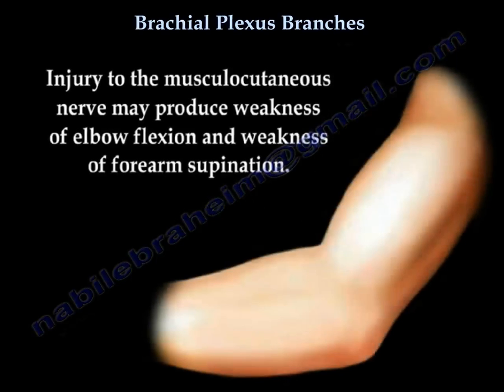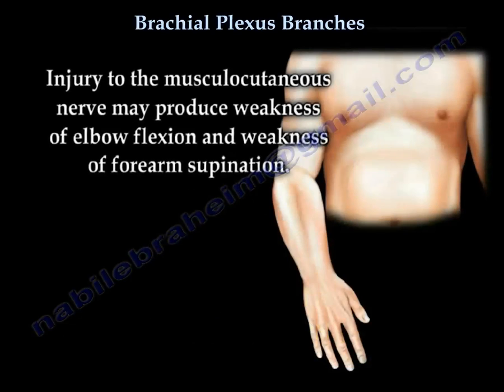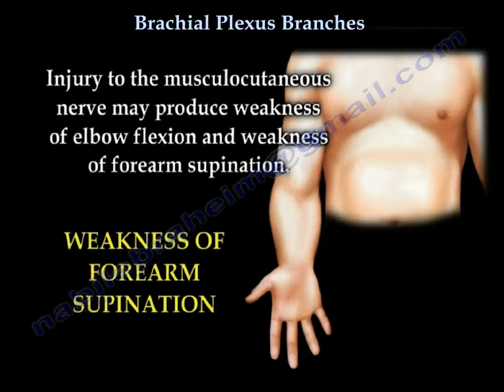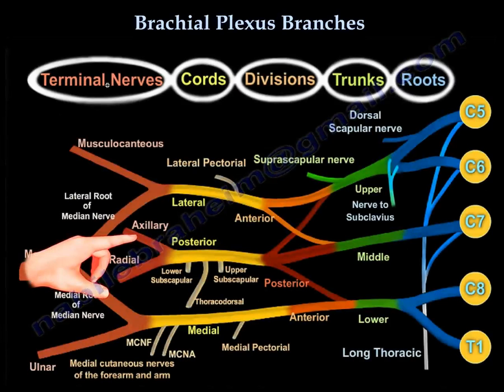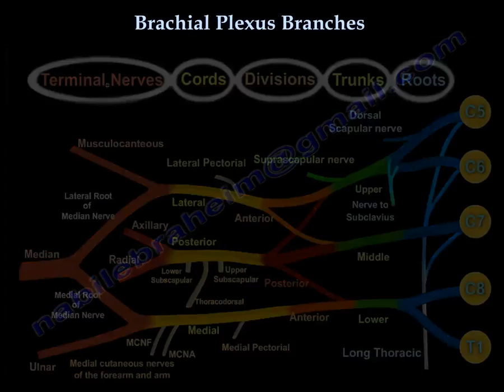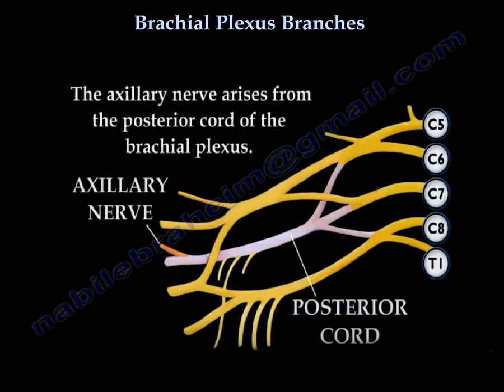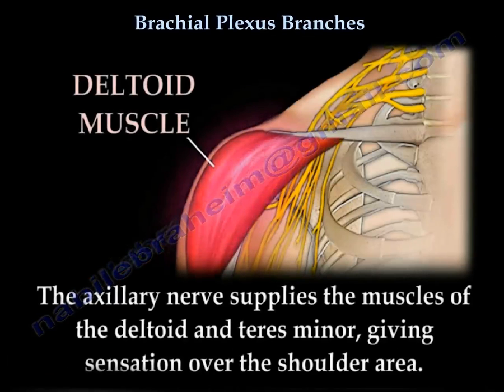Injury to the musculocutaneous nerve may produce weakness of the elbow flexion and forearm supination. Axillary nerve arises from the posterior cord of the brachial plexus. Axillary nerve supplies the deltoid and teres minor muscles, and gives sensation over the shoulder area.